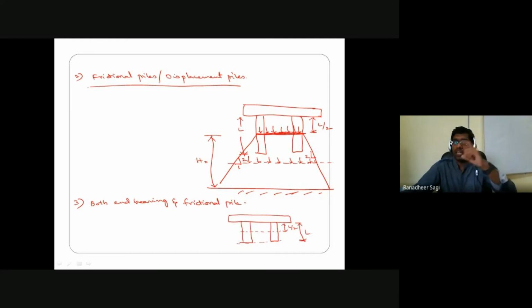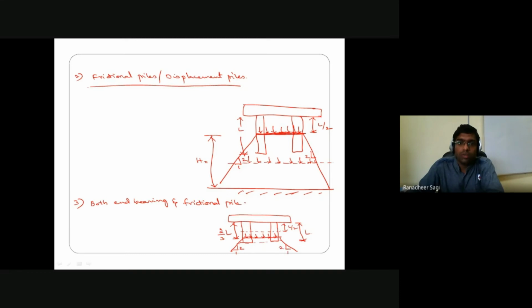So in between L/2 to L, you are going to be looking at the consideration of your equivalent portion of the raft through which the load distribution is considered to happen. And this depth is what we consider as 2/3 of the length of your pile. So from a depth equal to 2/3 of the length of the pile, we consider a uniform pressure distribution to be happening at a sloping distribution ratio of 2:1.